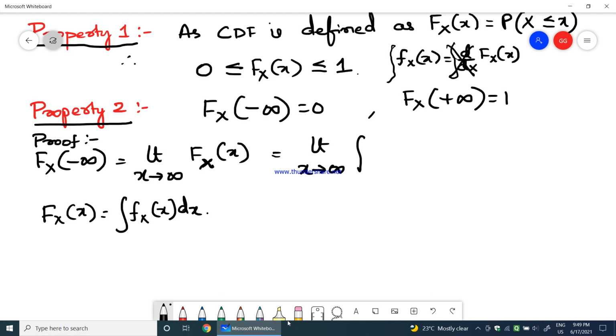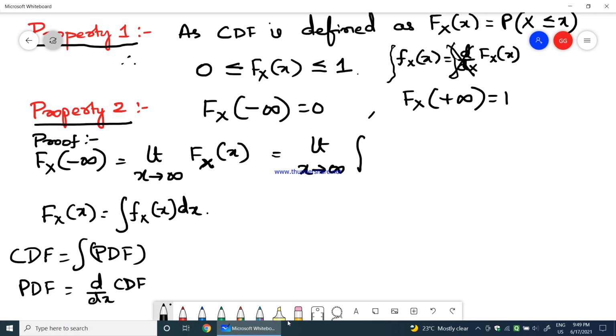So, you are left out with Fx of x. Therefore, I can say Fx of x would be equal to integration of the probability density function. So, I will just write here CDF equals integration of PDF, whereas PDF equals differentiation of CDF. These two things you should keep in mind.